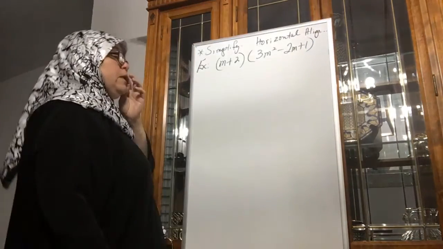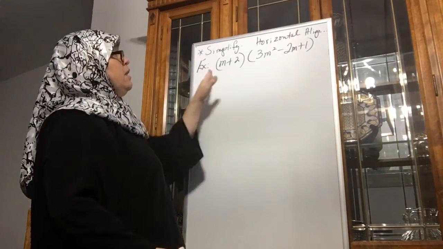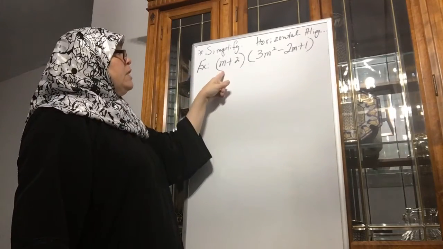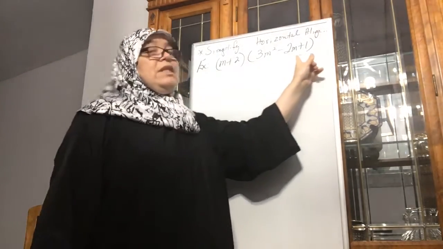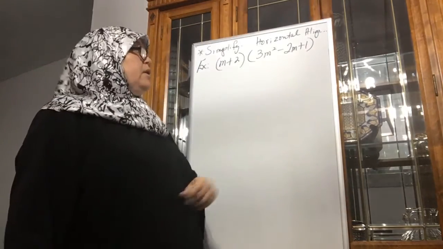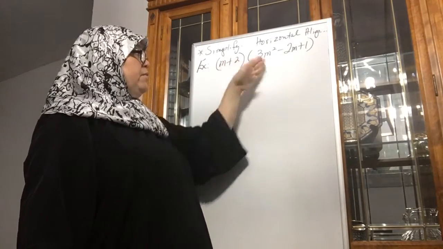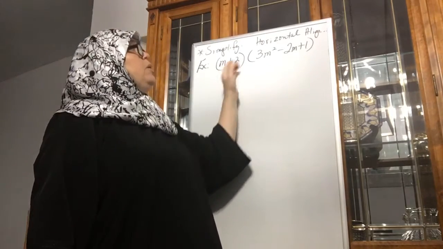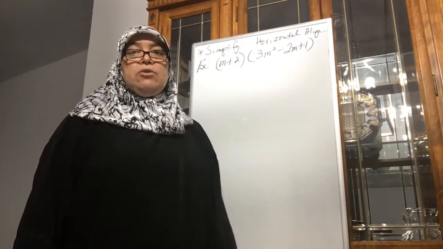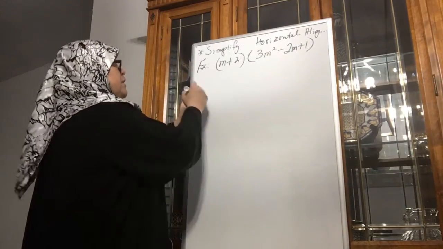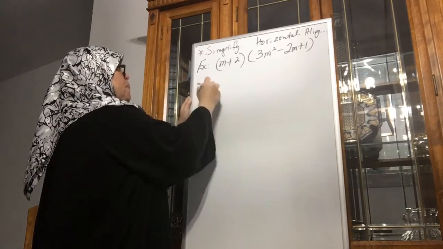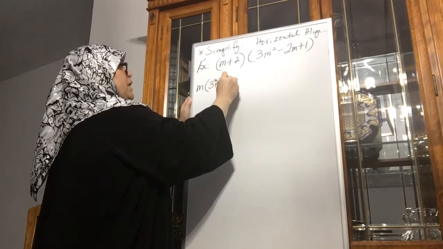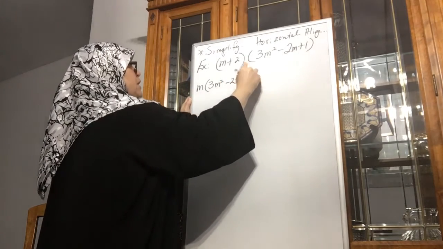All right, horizontal alignment basically means this, guys. You've got your expression, right? So it means that the m is going to be multiplied to every single term on the inside of the other parentheses, okay? So the m gets multiplied to the trinomial. At the same time, the plus 2 gets multiplied to everything inside the trinomial. So how do you do this? First of all, m, and then write your trinomial. 3m squared minus 2m plus 1.